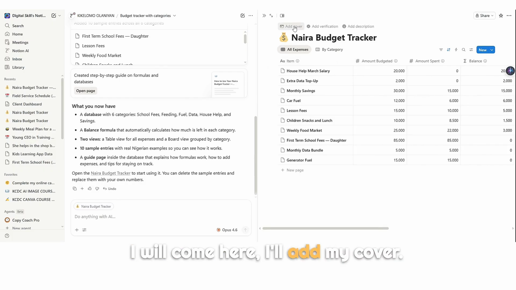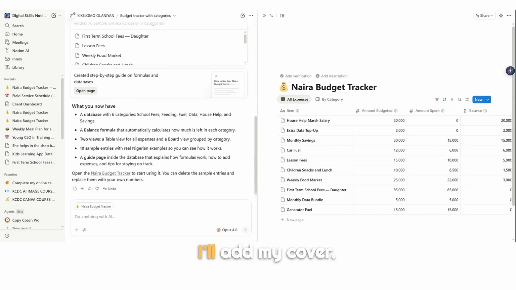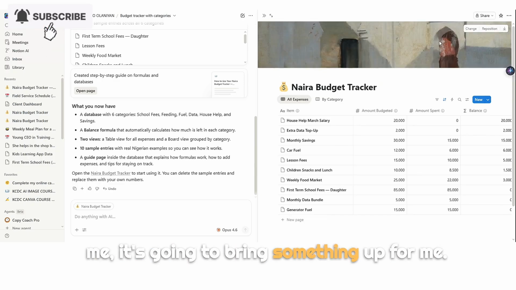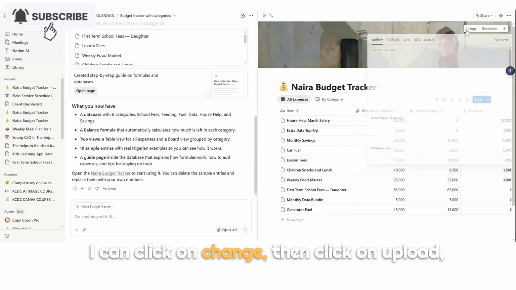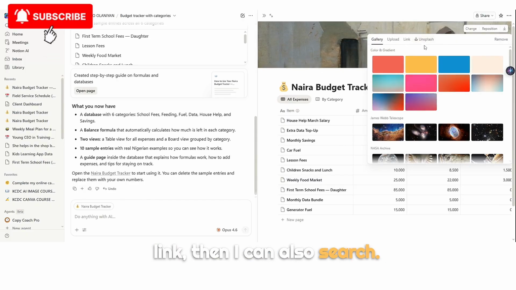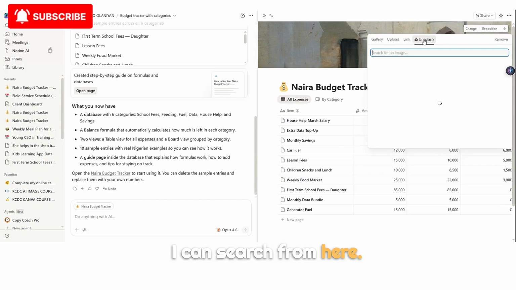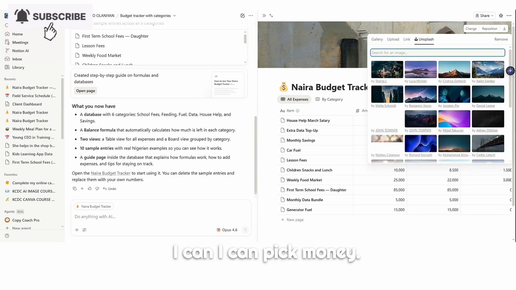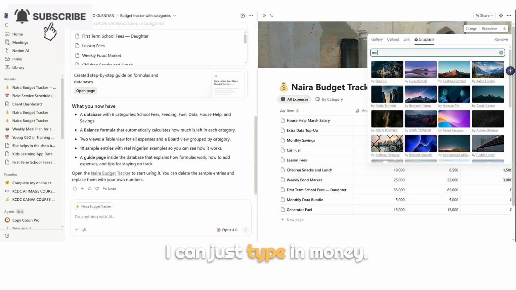I'll come here. I'll add my cover. Once I click on add cover, it's going to bring something up for me. I can click on change, then click on upload link. Then I can also search. I can search something to do with savings. I can pick money. I can just type in money.